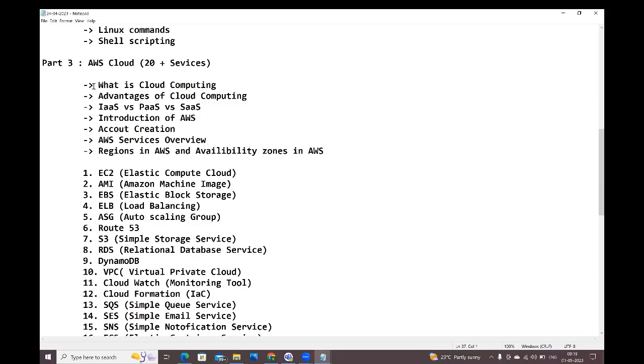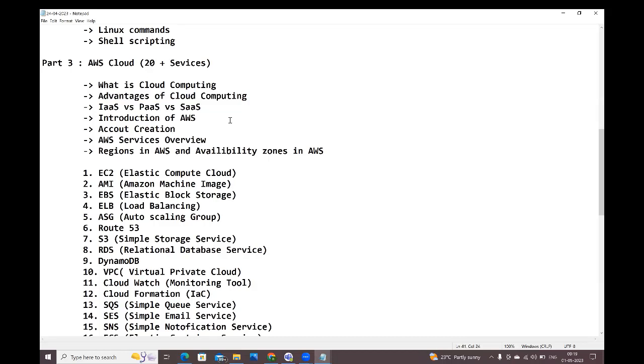First, we are going to understand what cloud computing is and why we need to go for it. If you set up the infrastructure on your own premises, what problems will we face, and how do we overcome those problems? Then the advantages of cloud computing. We have several cloud providers available: AWS, Azure, GCP, IBM Cloud.